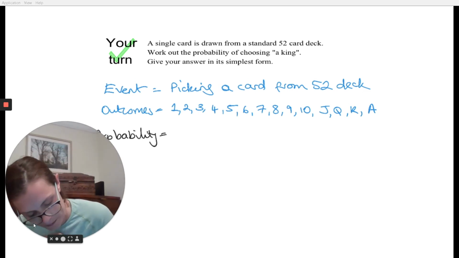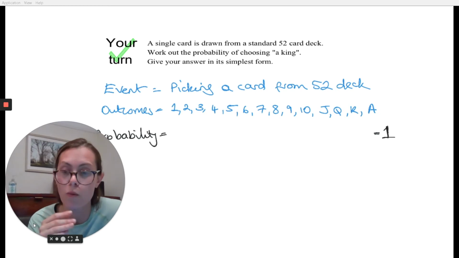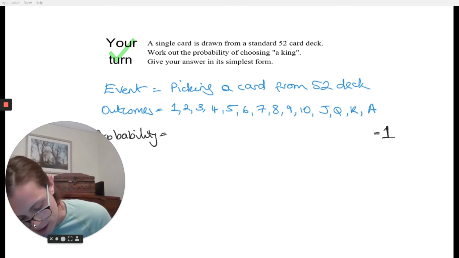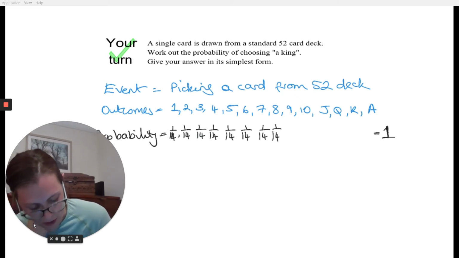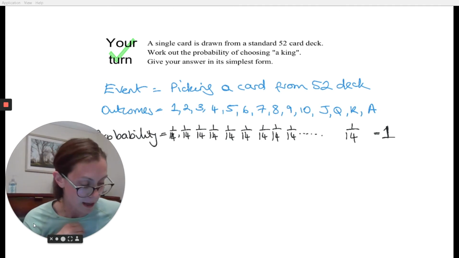Okay, now we know that all of these probabilities are going to add up to 1, and also we know that this is going to be fairly done. Okay, there is the same number of 1s in a deck of cards as there are 7s, as there are jacks, as there are kings. So all of these will be a 14th. So you've got a 14th for 1, a 14th for 2, a 14th for 3, a 14th for 4, a 14th for 5, a 14th for 6, a 14th for 7, a 14th for 8, a 14th for 9, and so on. And what do we care about? Well, we care about choosing a king, so a 14th for king. And you've got your answer. Okay?